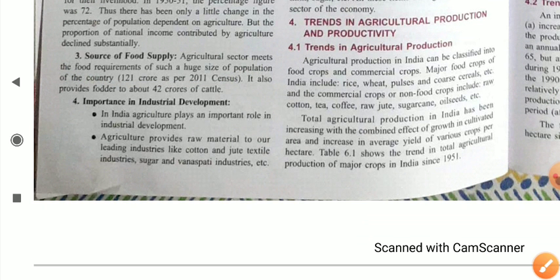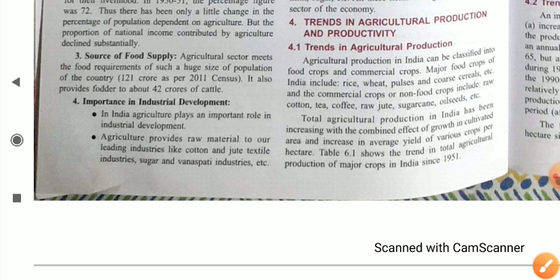Next point is source of food supply. Dear student, this is so common. We know that the agriculture sector meets the food requirement of such a huge population, which is 121 crore according to 2011 census data. The food need of this huge population is fulfilled only by the agriculture sector.